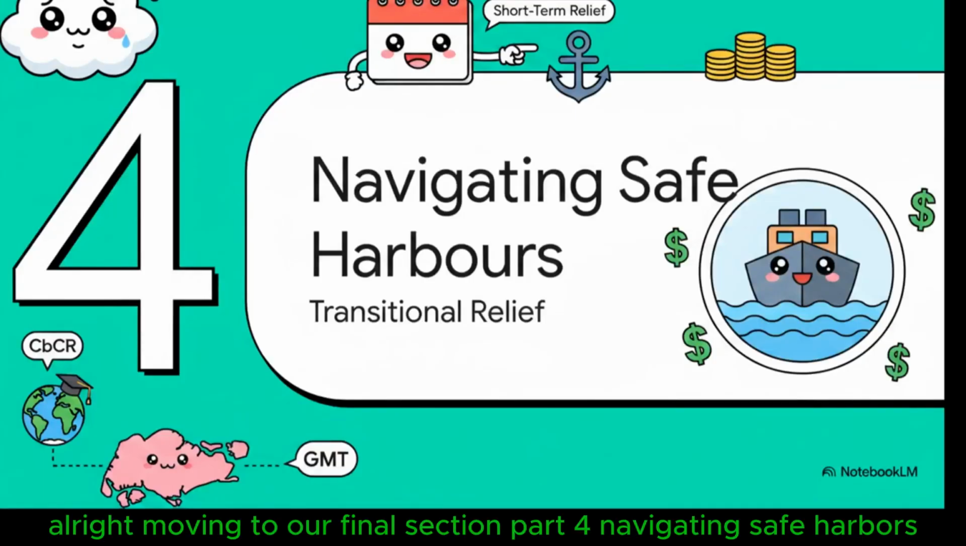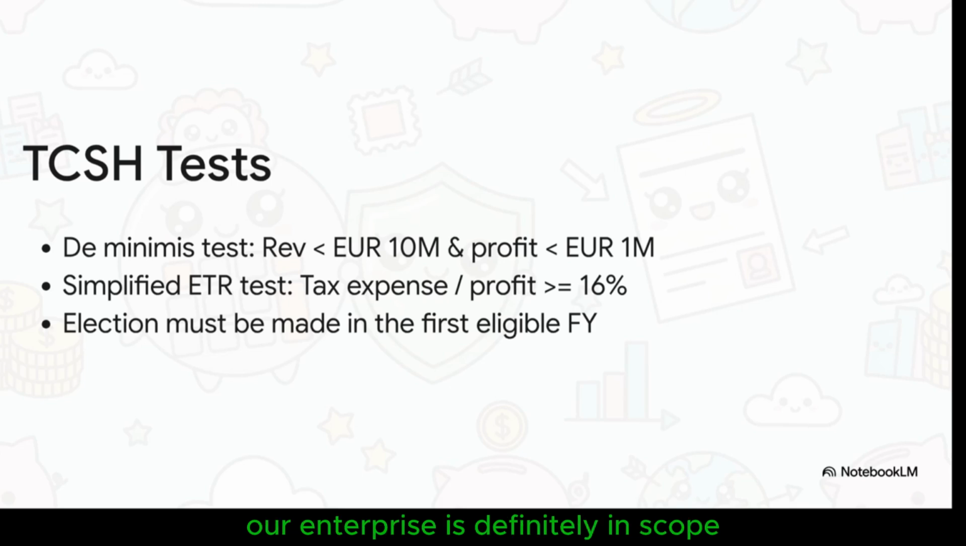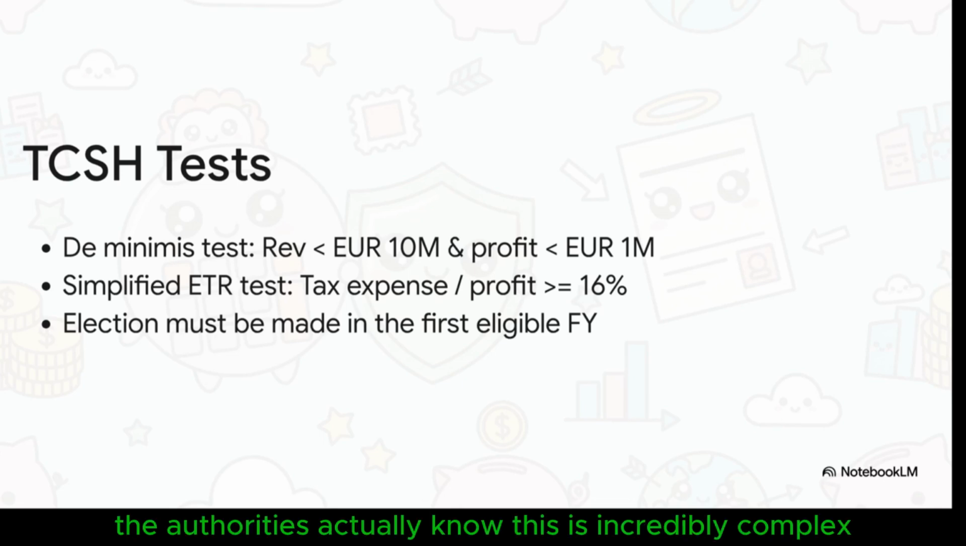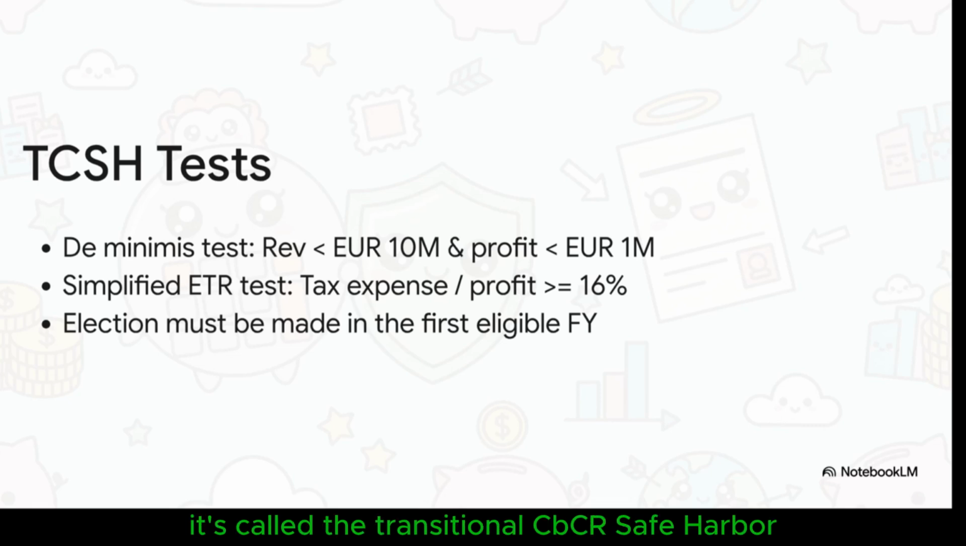All right, moving to our final section, part 4, navigating safe harbors. Now, if you've run all these tests and realized, oh wow, our enterprise is definitely in scope, go ahead and take a deep breath. The authorities actually know this is incredibly complex, so they've thrown us a much-needed short-term lifeline. It's called the transitional CBCR safe harbor. To qualify, you basically have to meet some specific metrics based on your country-by-country reporting. For instance, you could pass the de minimis test if your total revenue in a given jurisdiction is under 10 million euros and your pre-tax profit is under 1 million.